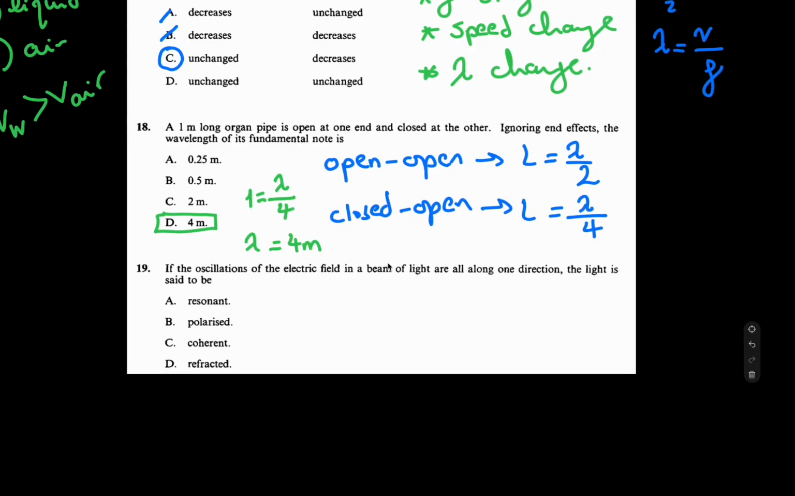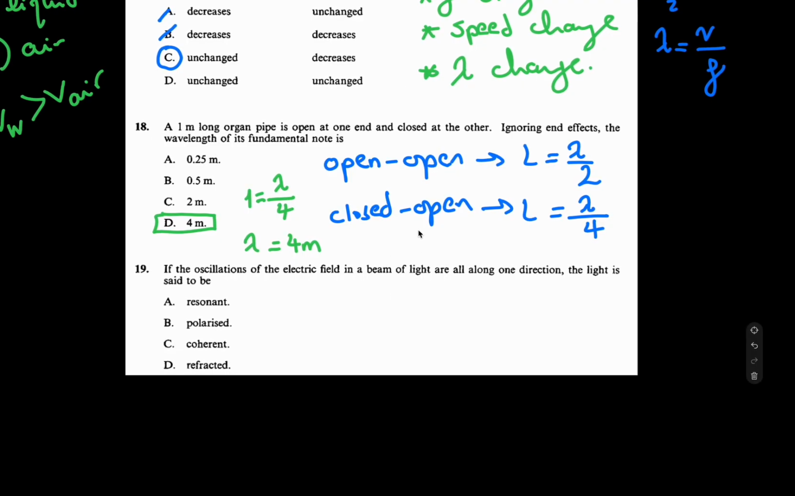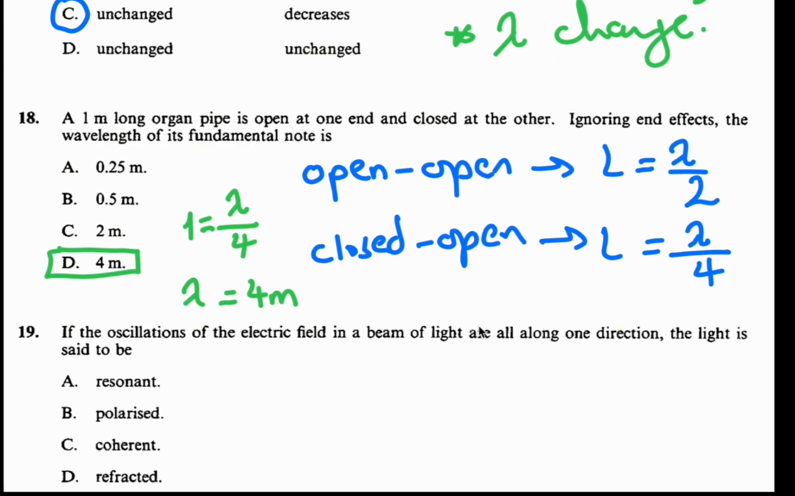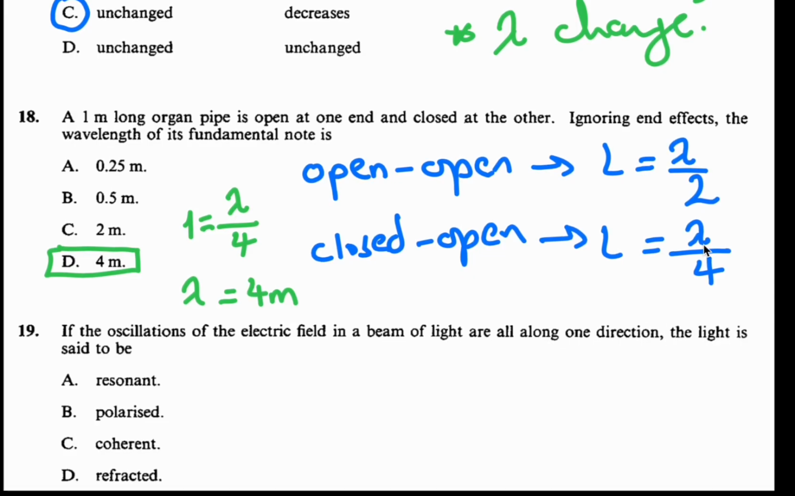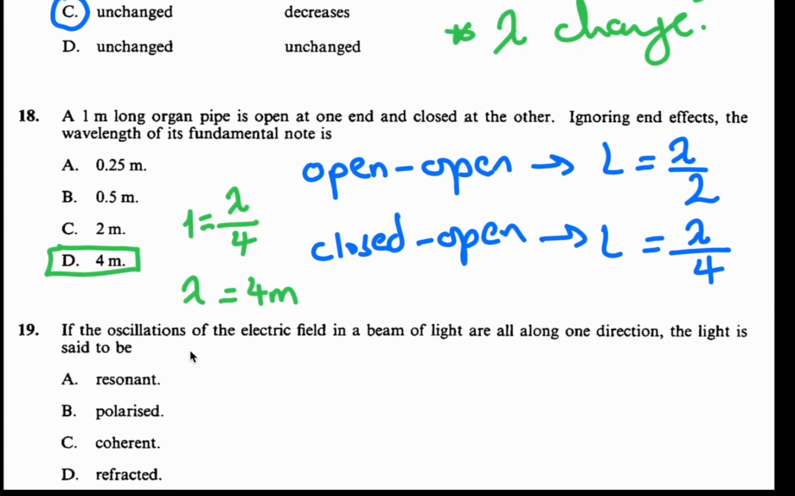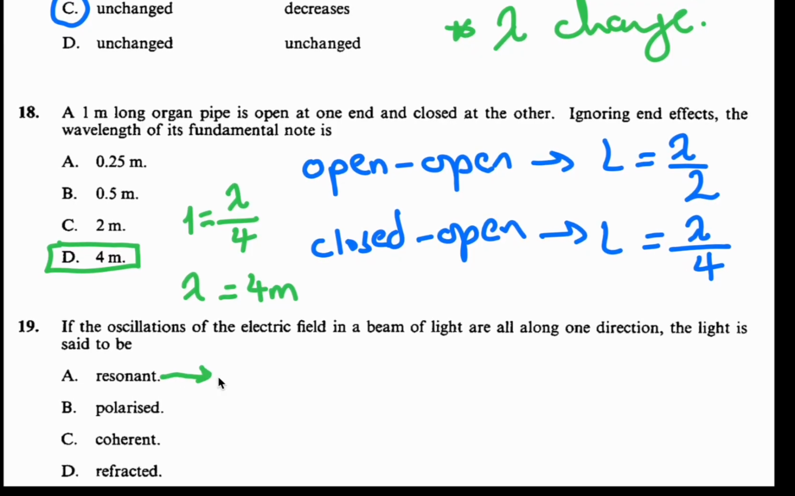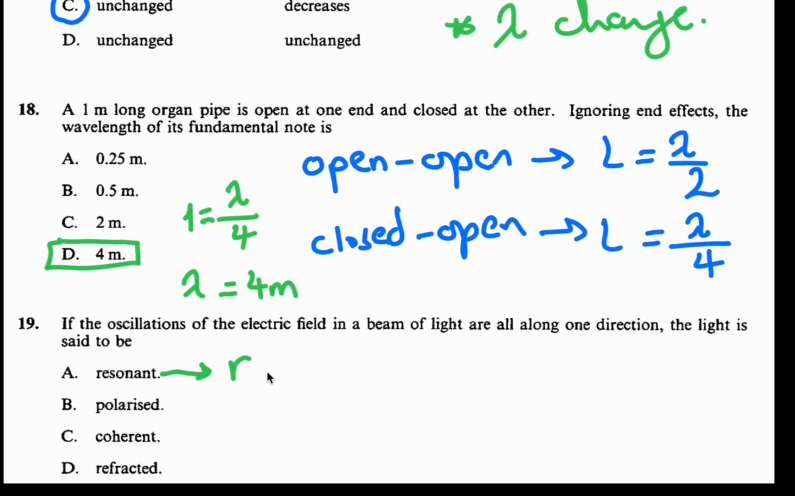Question 18 done. Let's go for the last one. It's a theoretical question. It says if the oscillations of an electric field in a beam of light are all along one direction, the light is said to be. Okay, let's mention the definition of each one of them. Resonance is related to resonance. So it's not this one I'm asking you to find.